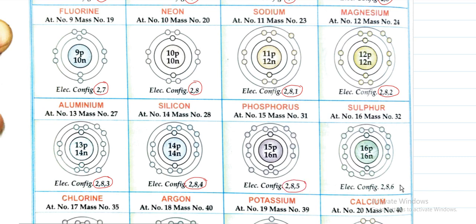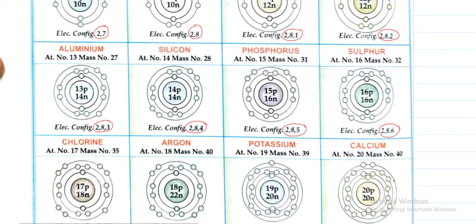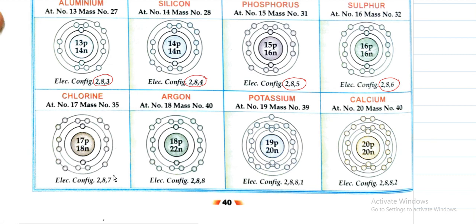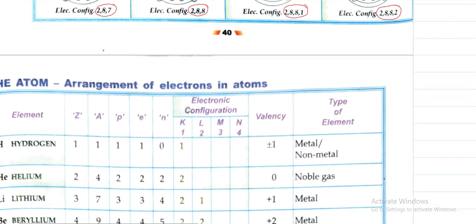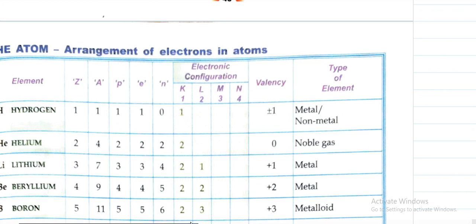Phosphorus 2, 8, 5. Sulfur 2, 8, 6. Then chlorine 2, 8, 7. Argon 2, 8, 8. Potassium 2, 8, 1. And calcium 2, 8, 2. So these are the configurations of various elements. You have to practice this configuration.